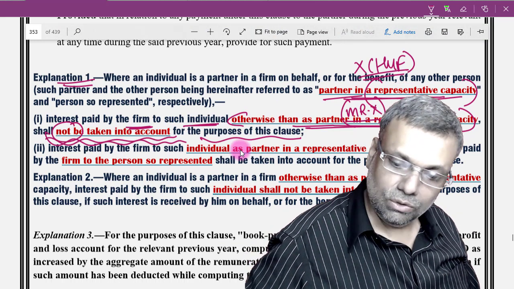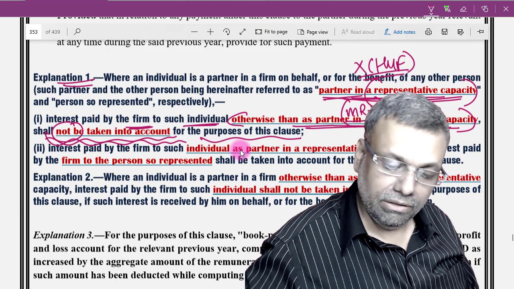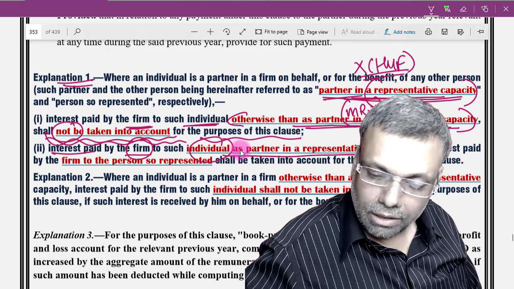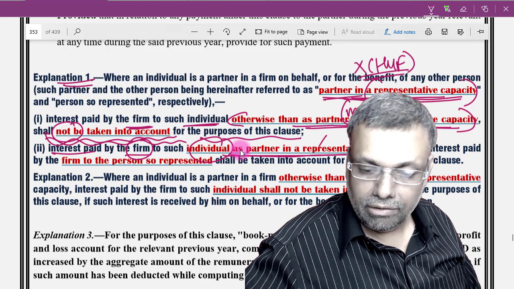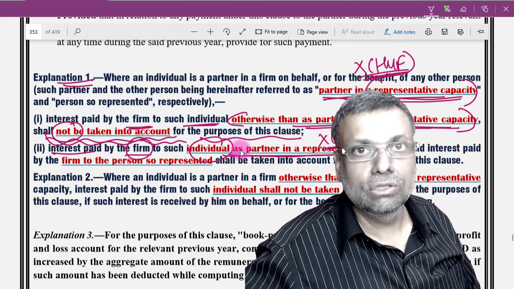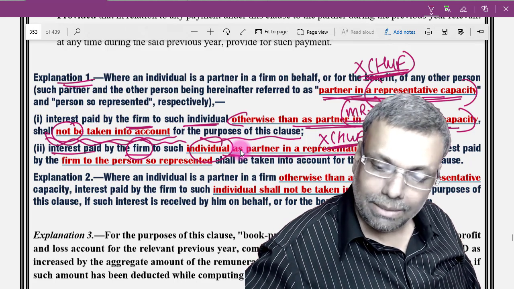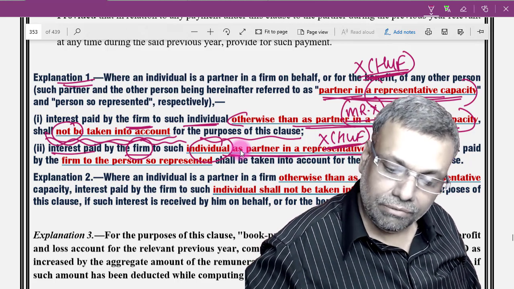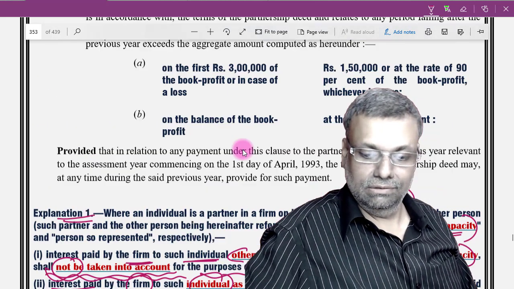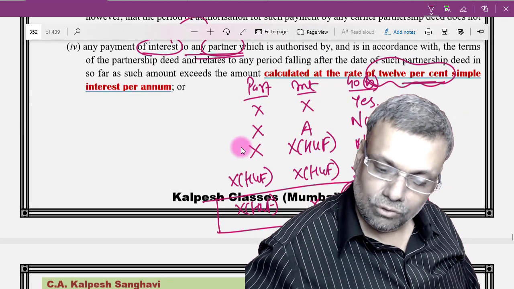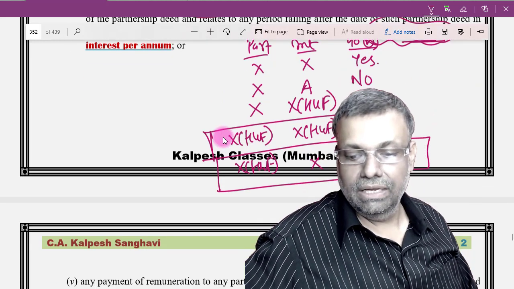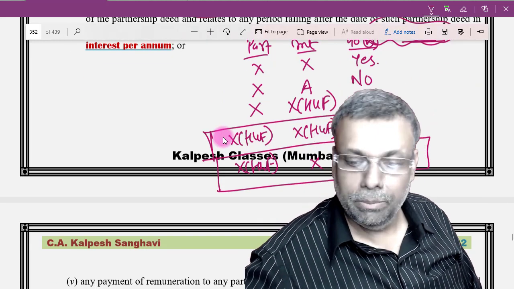Now see another situation. The partner is in representative capacity, and interest is paid by the firm to such individual as a partner in a representative capacity. Partner in the representative capacity means X HUF. So the partner is also HUF and the interest is also paid to X HUF. In that particular case, interest paid by the firm to the person shall be taken into account for the purpose of this clause. That means if HUF is the partner and the interest is also paid to the HUF, then section 40B provision will be applicable.